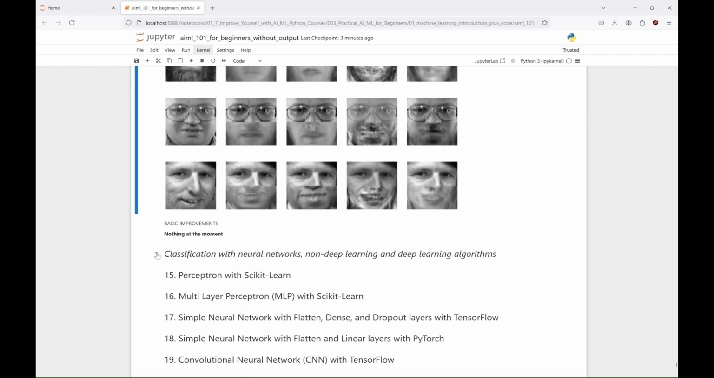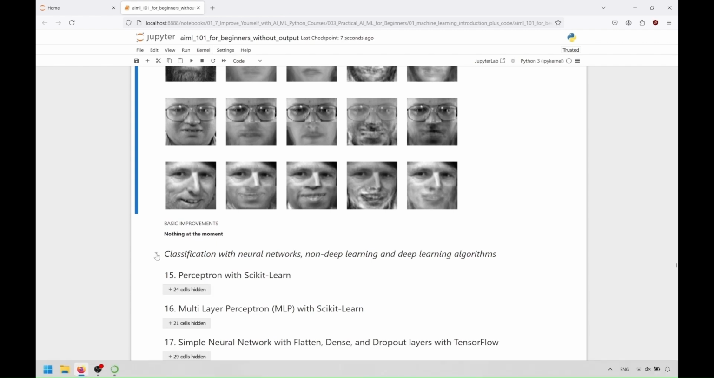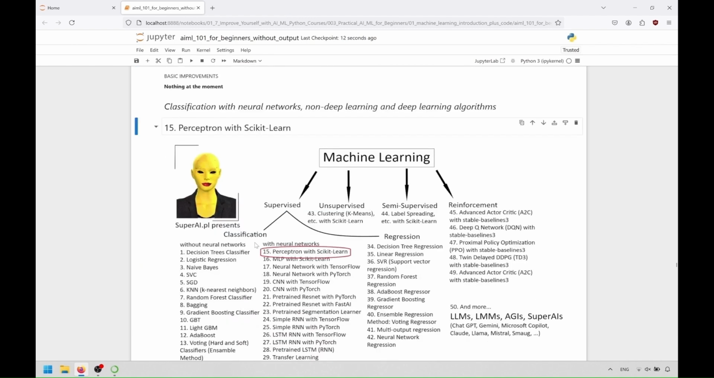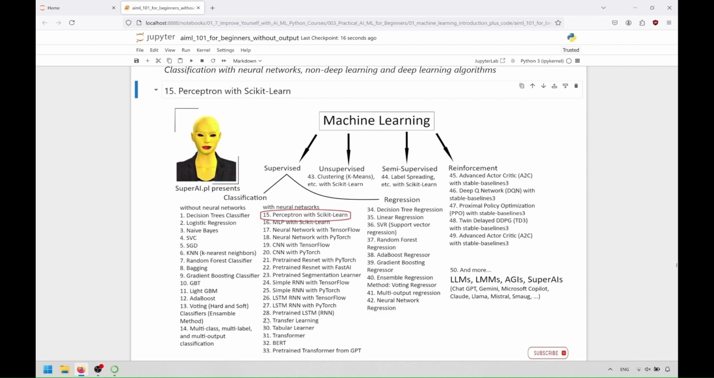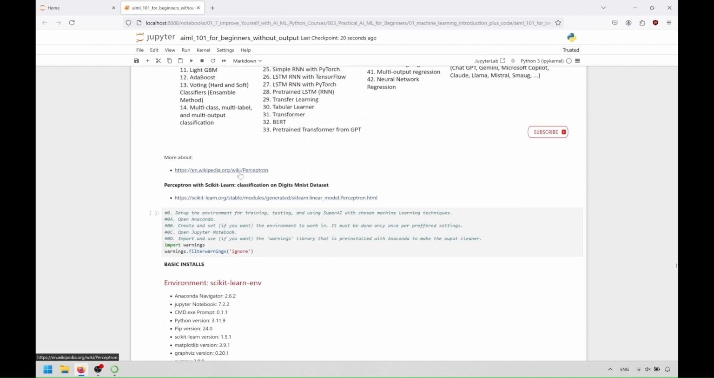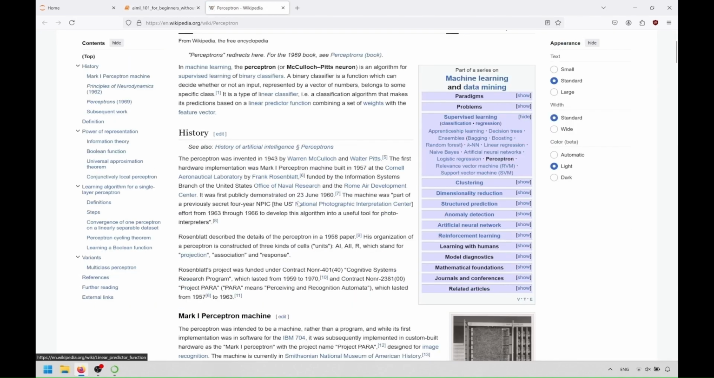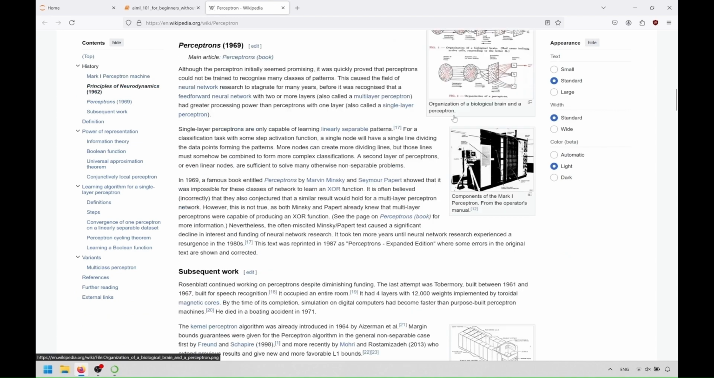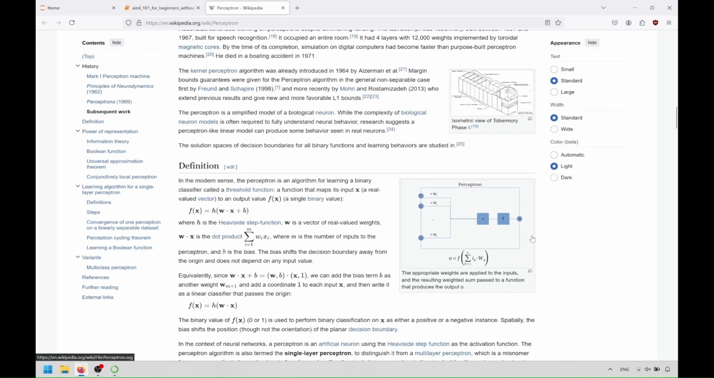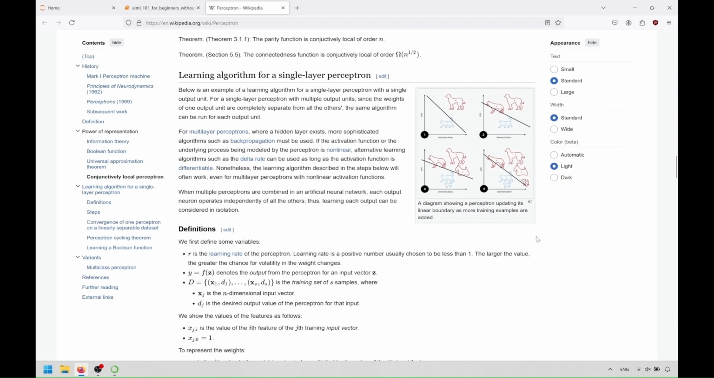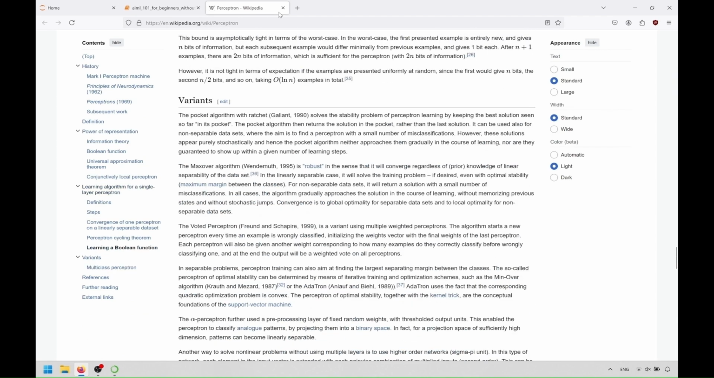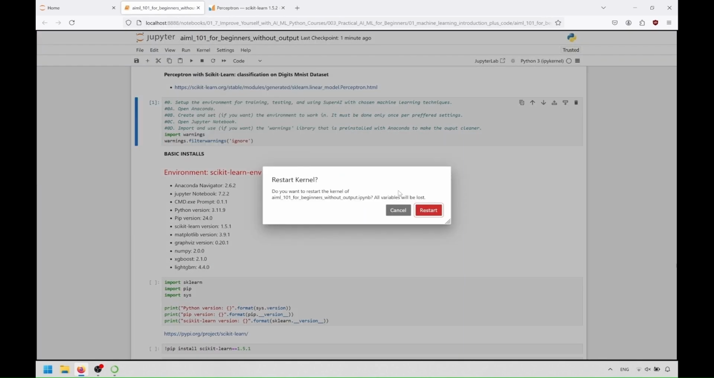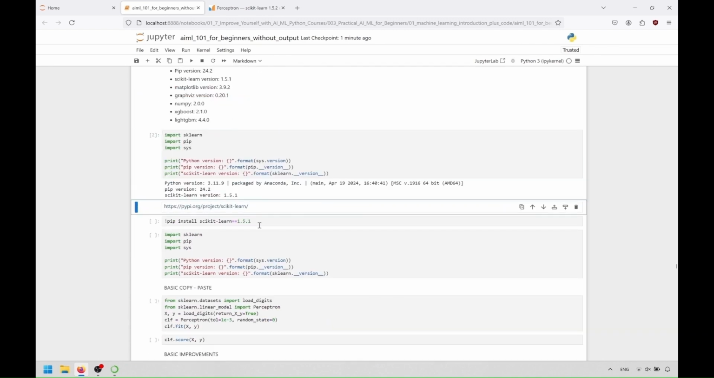And since we haven't added any improvements here, we can move on to classification with neural networks. So, we start with Perceptron. A perceptron is a simple type of neural network used for binary classification. It processes inputs, applies weights, sums them, and uses an activation function to make a decision. While limited to linearly separable problems, it laid the groundwork for more complex neural networks. You can read at the Scikit-learn site how you can use it with various parameters. We'll use it to recognize handwritten digits.